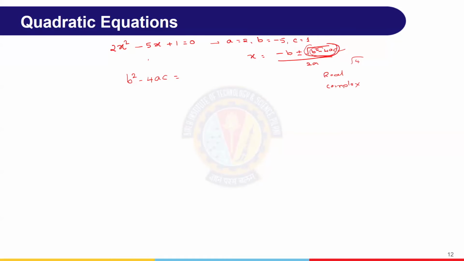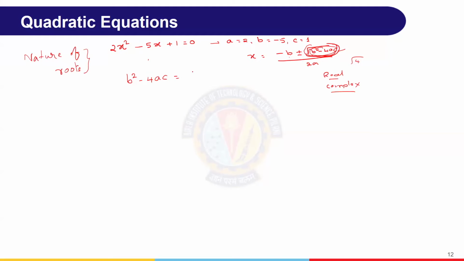That is what we use here. We will try to find what happens to b square minus 4ac. If it is positive, then real. If it is negative, complex. If it is 0, we can give the roots directly. So that is what we can say, nature of roots without solving. Nature of the solution or nature of roots without solving it.